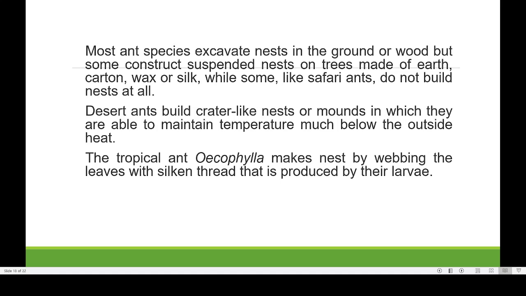See, this is another, you might have noticed this kind of webbing of leaves. This is known as webbing of leaves. They bring together several leaves and stitch them together, and they will be living inside there. This is an important nature of this red tree ant, and that way they are making their nest. These kinds of things you can use for your project work, how they are making their web nest, but sometimes you have to be careful also.